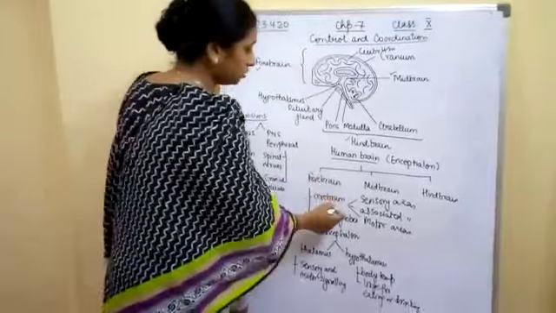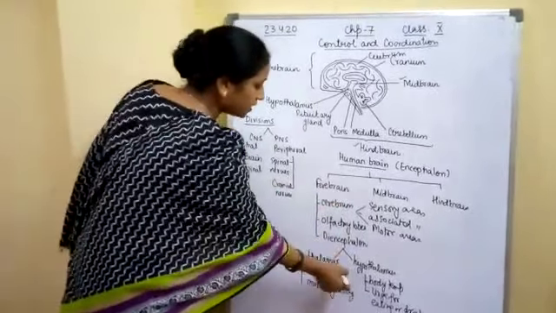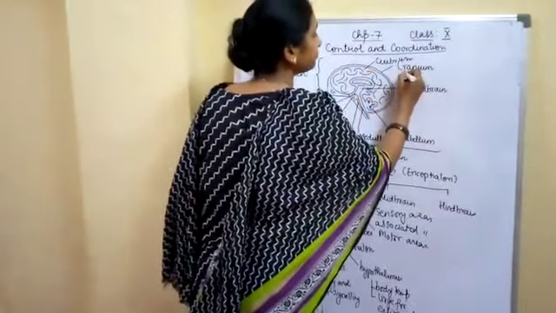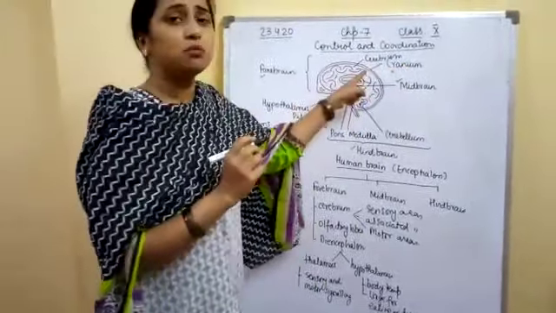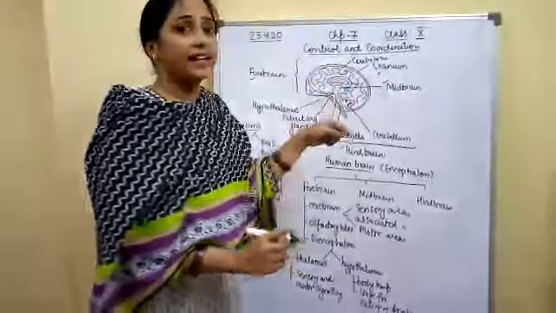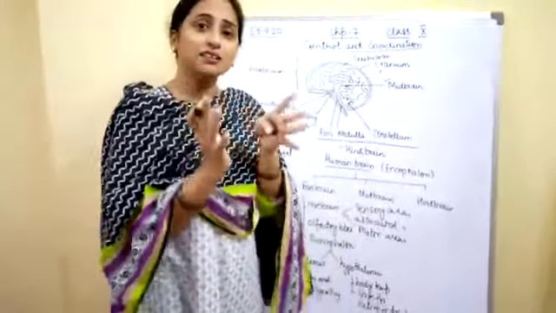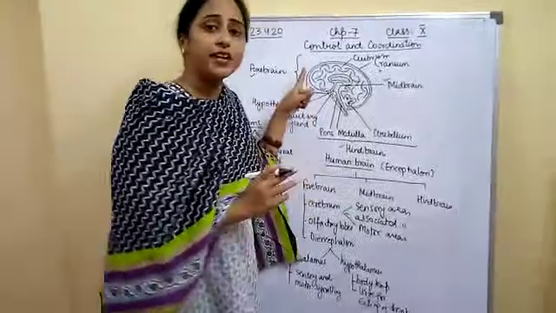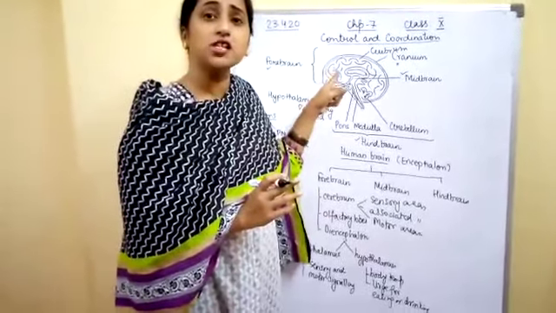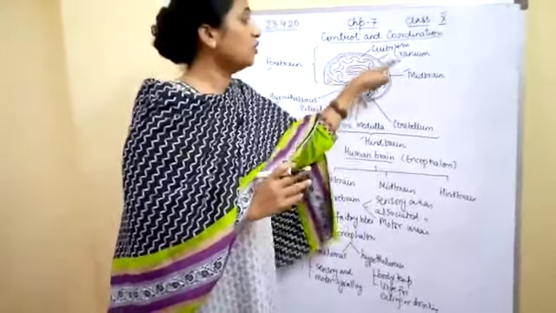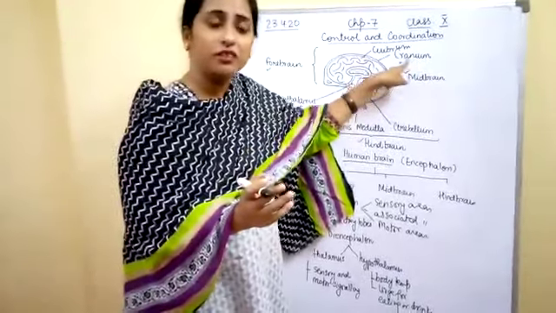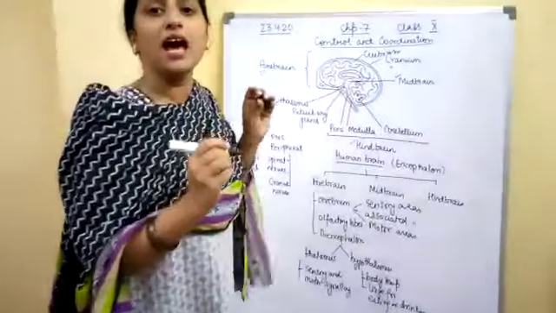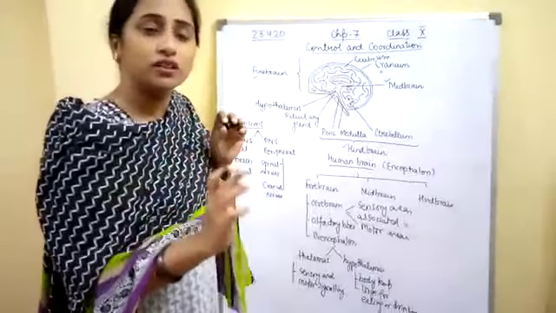So this was all about the forebrain, their three parts and their subparts, and their functions. And please students, the cranium is the outermost bone which protects the brain. Likewise, your heart and lungs are very fragile, so they are protected by the rib cage. In the same way, your brain is also a very important organ, and it is protected by our skull. The technical name for the skull is the cranium. Inside it there is a fluid known as cerebrospinal fluid, or CSF.